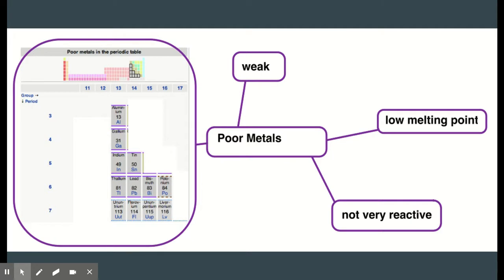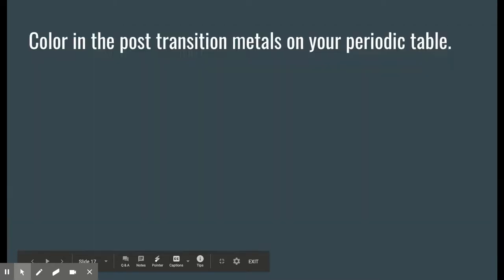And here we go. The poor metals, they're weak, low melting point, not reactive. And here was our list right here. Tin is very often used to cover certain metals to protect what's inside. You can cover the iron with tin, and that way the iron doesn't rust because the tin doesn't react so much. So color those in with another color. Pause the video if needed, and let's move on.